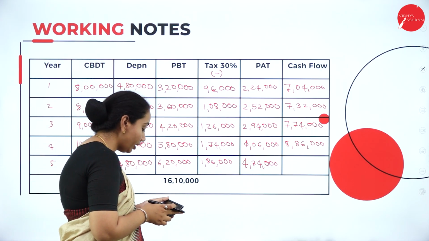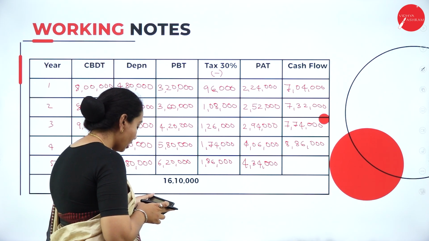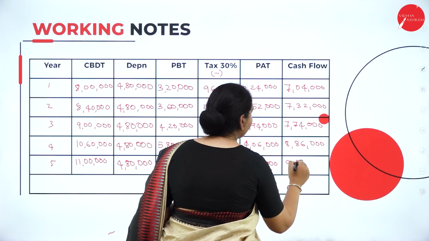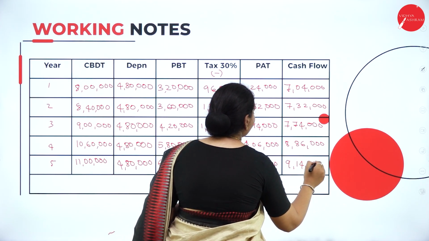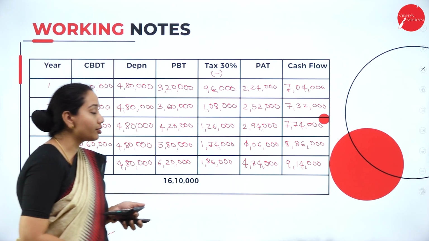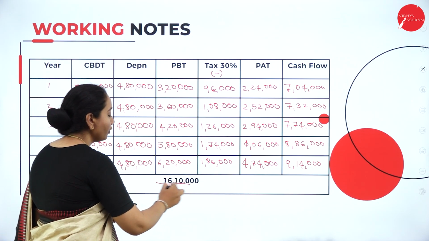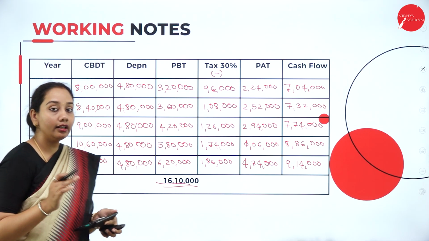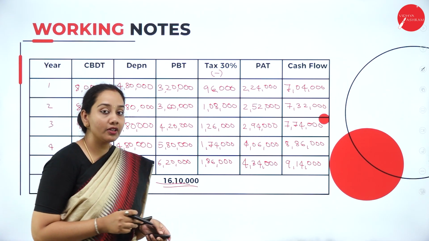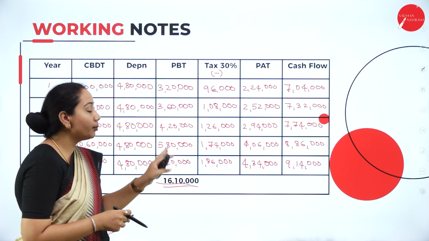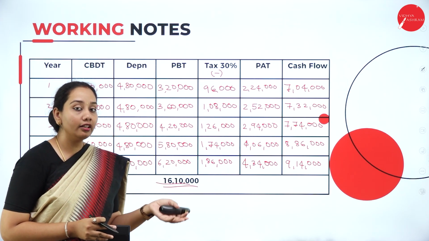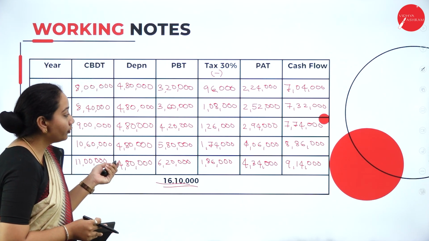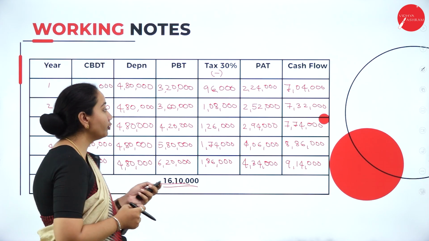Next, 4,34,000 plus 4,80,000 will get 9,40,000. So if you add all the cash inflows, we'll get a total of 16,10,000. So this is how we calculate the cash inflows before depreciation after tax. This table value is needed for the calculation of the payback period method and NPV method. So we'll start with the payback period method first.